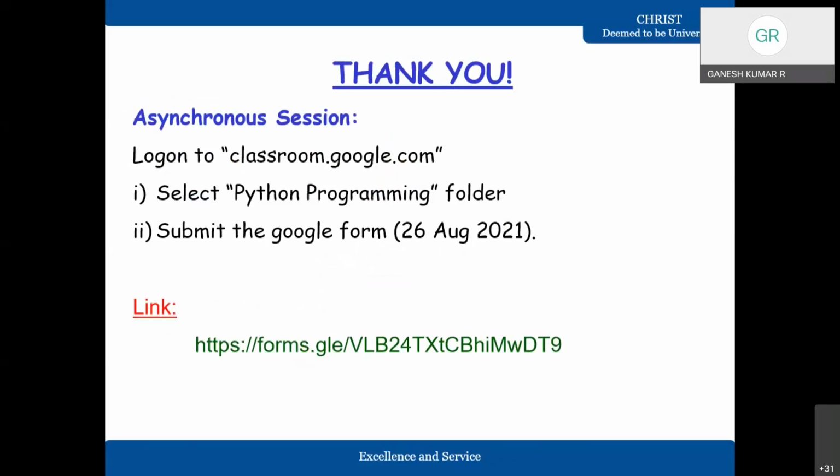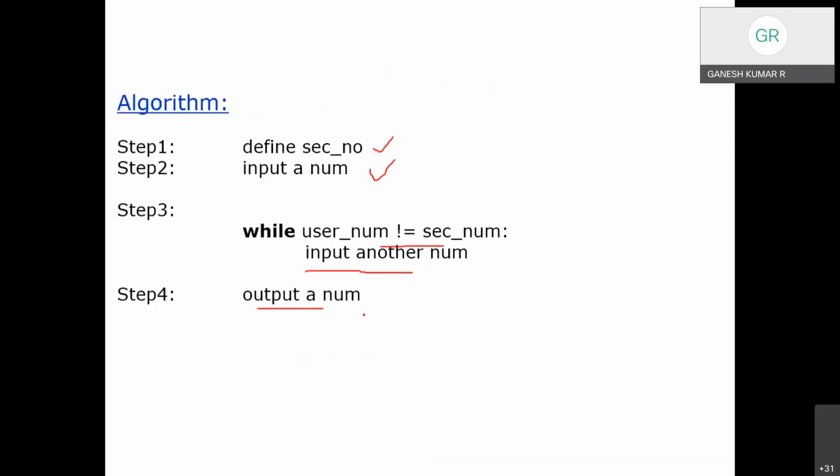So that's all from my side. Hope you have understood the while loop. Fine, and stop the process.